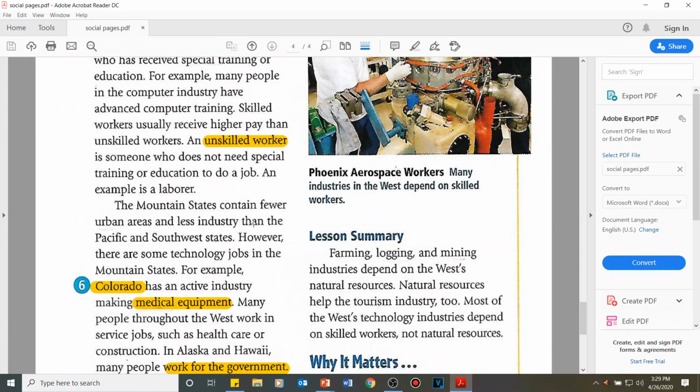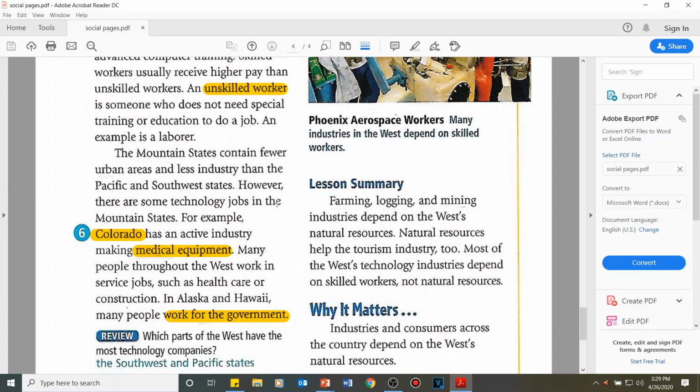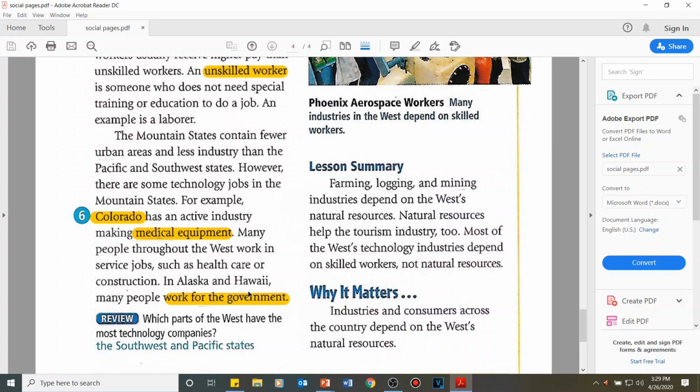The mountain states contain fewer urban areas and less industry than the Pacific and Southwest states. However, there are some technology jobs in mountain states. For example, Colorado has an active industry making medical equipment. So in Colorado, they are making medical equipment as their technology. Many people throughout the West work in service jobs, such as healthcare or construction. So most people in the West are actually working in healthcare services or in construction. In Alaska and Hawaii, many people work for the government.